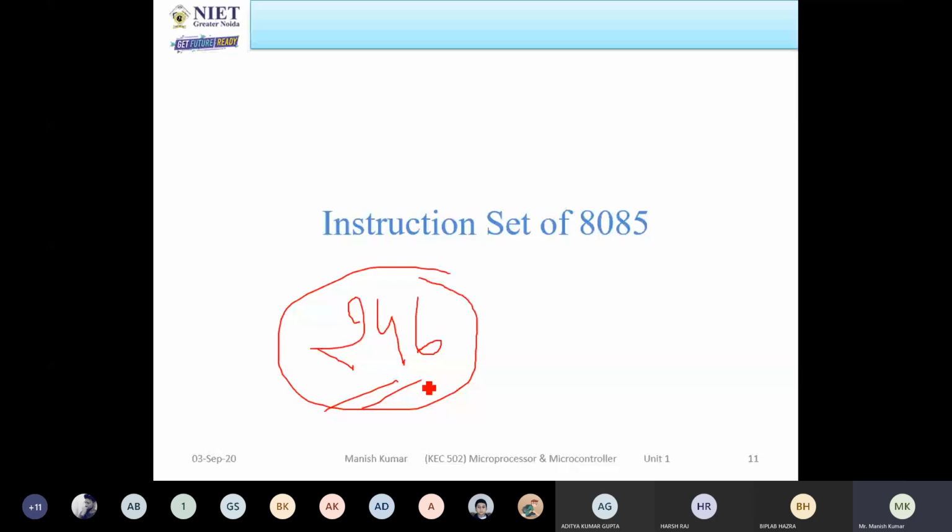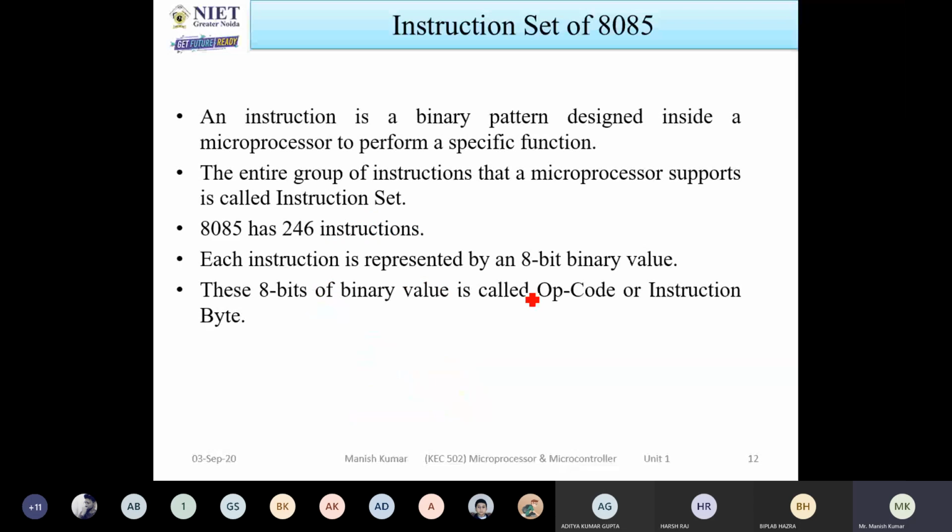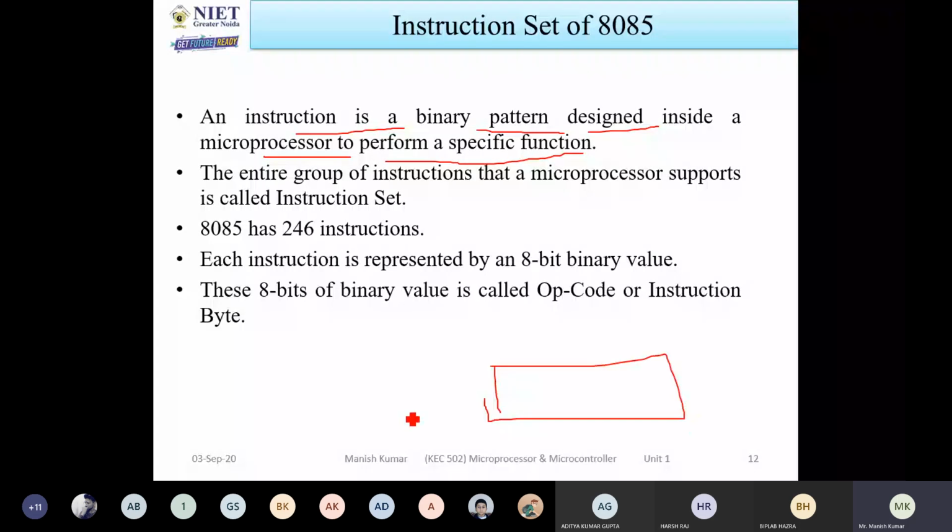We are using assembly level instructions for performing any particular operation. First, see what an instruction is. An instruction is a binary pattern designed inside the processor to perform a specific function. These instructions are stored somewhere in memory locations. So how will these instructions be understood by the processor? That is the main task.